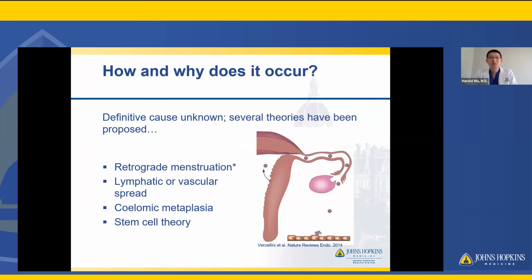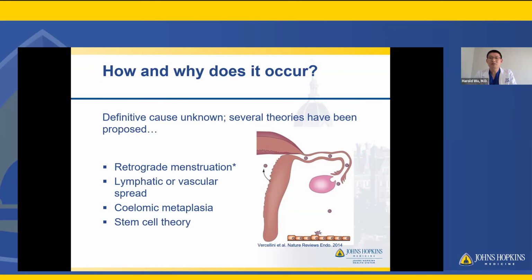So, how and why does endometriosis occur? Well, the definitive cause is unknown, but several theories have been proposed. By far, the most popular theory that makes the most sense really is retrograde menstruation for the most part. So that's essentially where the period blood, including the endometriosis cells, can then travel backwards to the tubes instead of just going out through the vagina like they usually do.